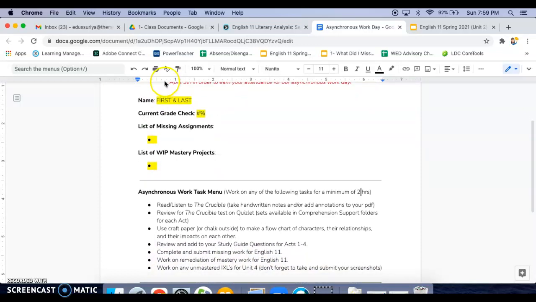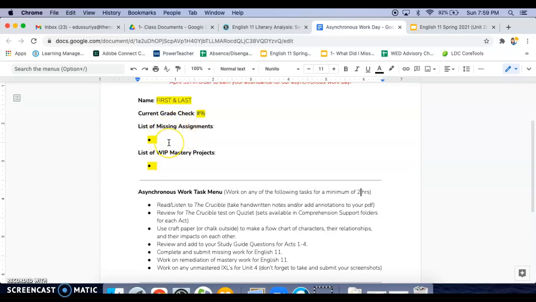First section of this document is very simple and straightforward, just making sure that you and I are on the same page. Go ahead and begin by filling in your first and last name, and then I'm going to ask that you go to your Schoology gradebook and check your most current grade so that you know, in case you haven't checked that in a while, sort of where you stand.